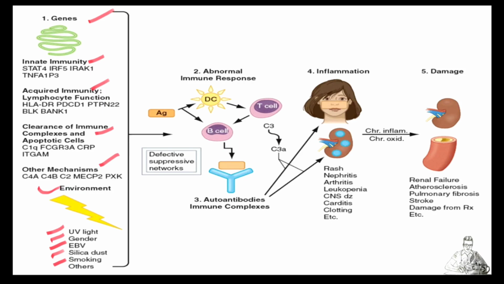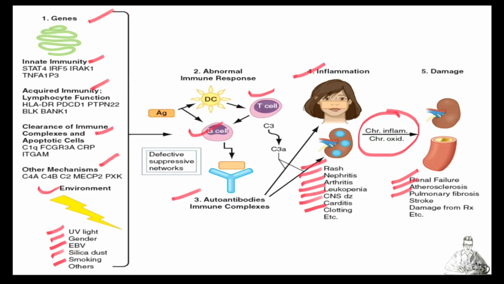As we know, dendritic cells process and present the antigens to T cells, and that's why there is activation of the complement cascade and stimulation of B cells to produce autoantibodies. Because of this there is inflammation, and that results in skin rash, nephritis, arthritis, leukopenia, CNS disorder, pericarditis and clotting abnormalities. In this scenario, if this condition is not intervened or treated, then that will lead to chronic inflammation and chronic oxidative damage to vessels and organs, and end up with renal failure, atherosclerosis, pulmonary fibrosis, and stroke.